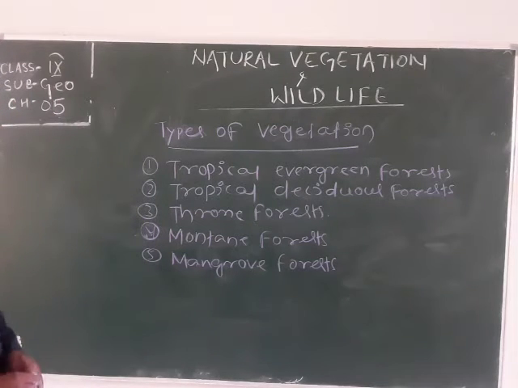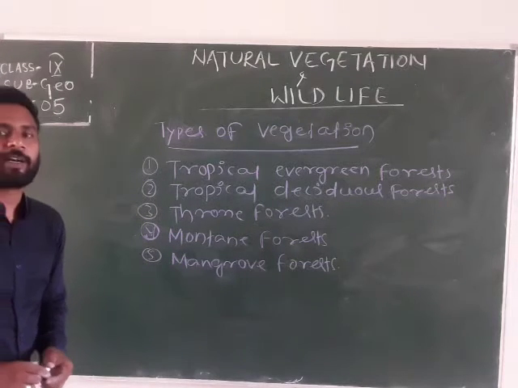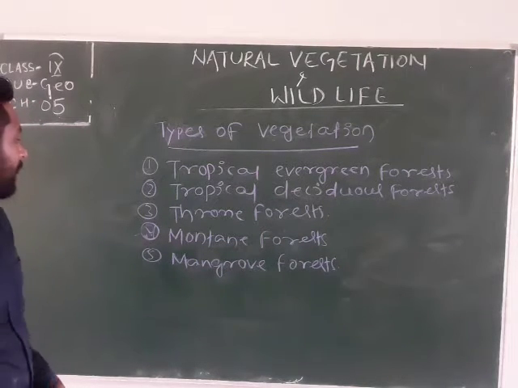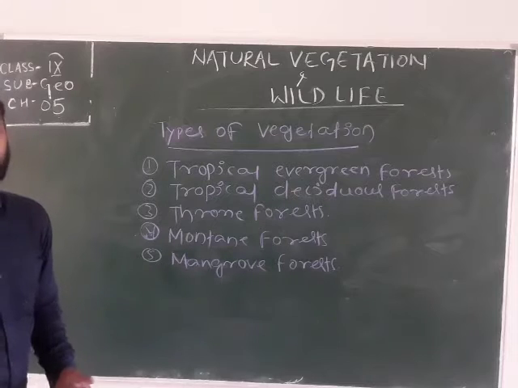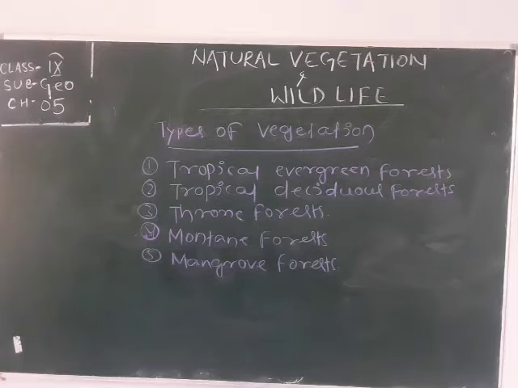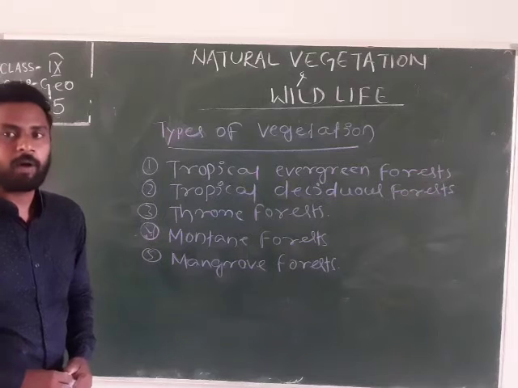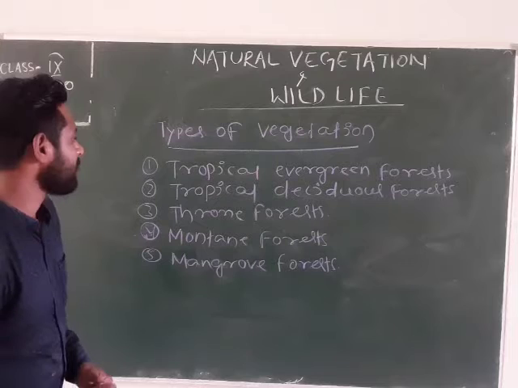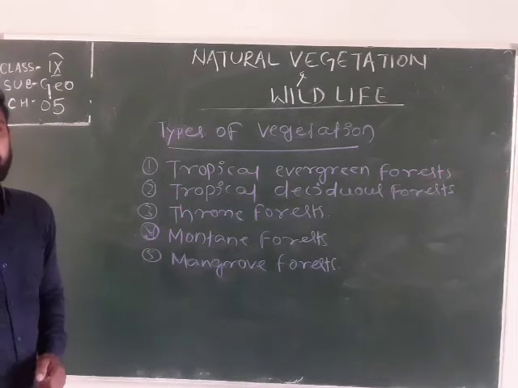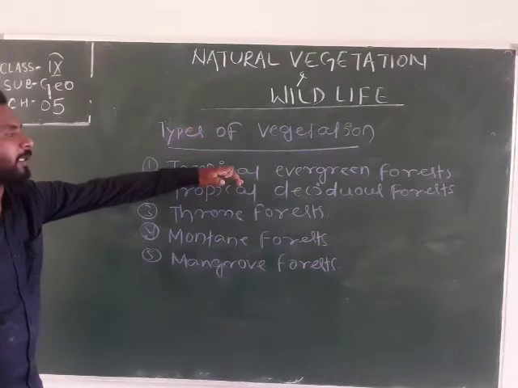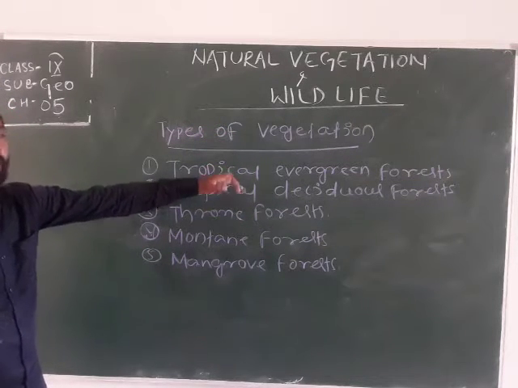After that, types of vegetation means what type of vegetation or forest are found in India. So five types of natural vegetation are commonly found in India: tropical evergreen forest, tropical deciduous forest, thorn forest, mountain forest, and mangrove forest. So let's discuss the specialities of this type of vegetation, meaning what kind of trees are found in the respective vegetation.